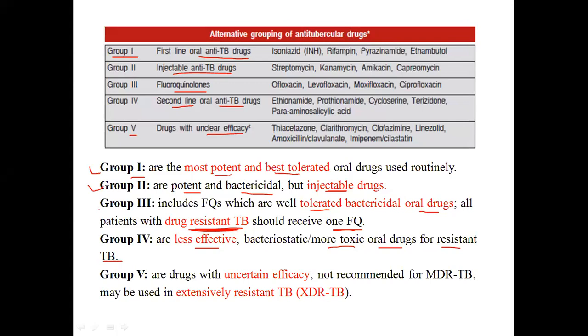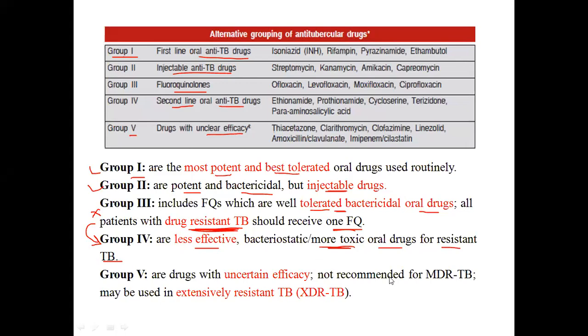If this option is over, then you can go to this lifeline, group 4, because what is common in both? Both can be used for drug resistant cases, but this is more toxic as compared to this one.